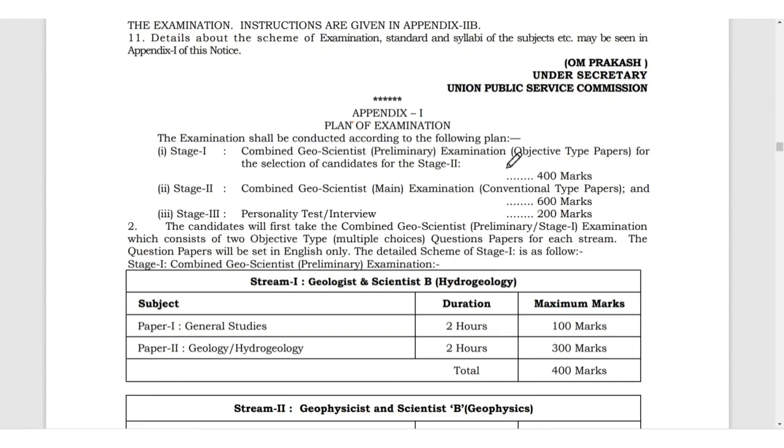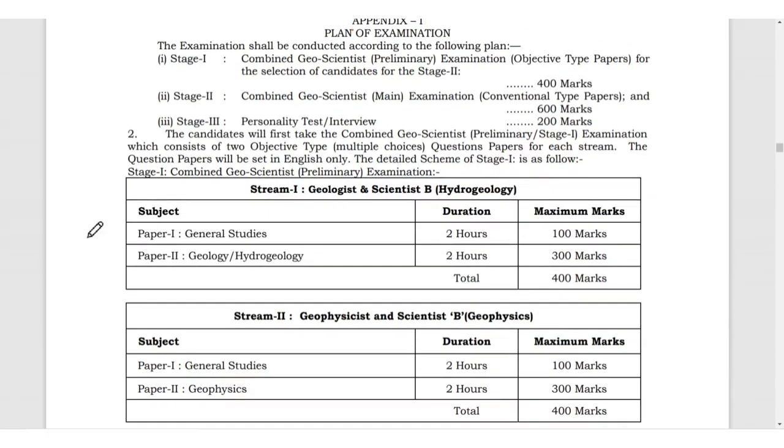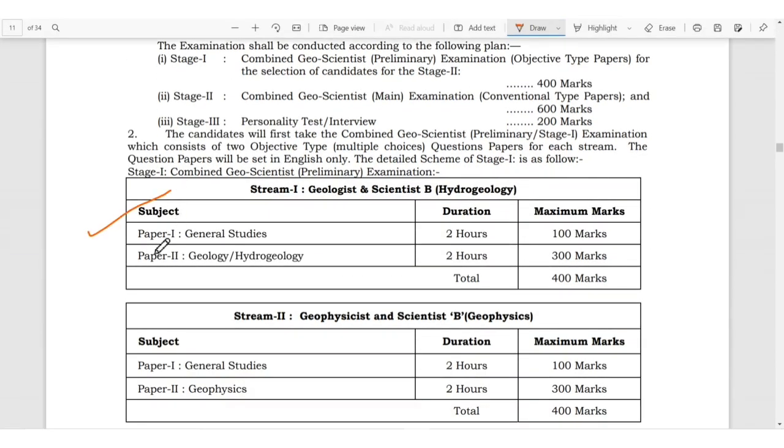This is Sangeeta. First, we will see the marking as well as the syllabus for the GS part of the GSA exam. Then we will move to the past year paper solution. Okay. So let's see the subjects for paper 1.